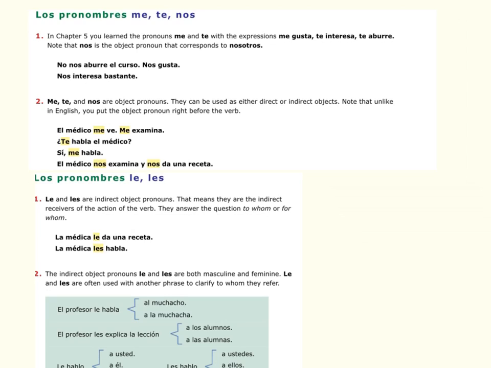Me, te, and nos are object pronouns. They can be used as either direct or indirect objects. I used to spend a lot of time with my classes trying to teach and figure out what is a direct object, what is an indirect object. I don't really like to do that anymore because it's really not important. It's only important that you use these correctly in the context and in a sentence, and you know how to use them.